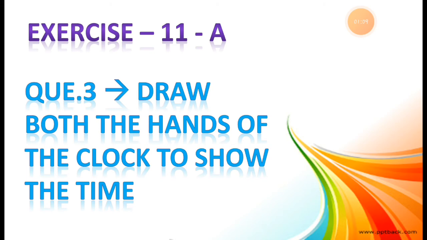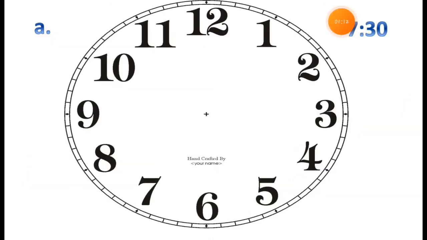So let's see this. Here is question number A. Which question number is it? Here is question number A. And the given time is 7:30. What is the given time? The given time is 7:30. So let's draw both the hands to show 7:30 on this clock.